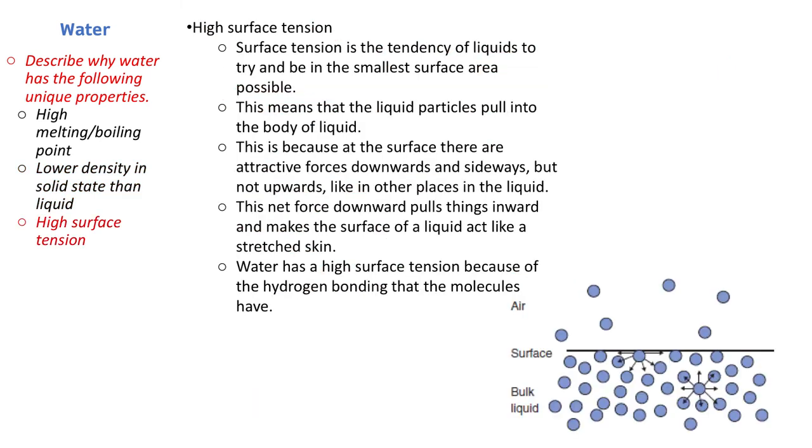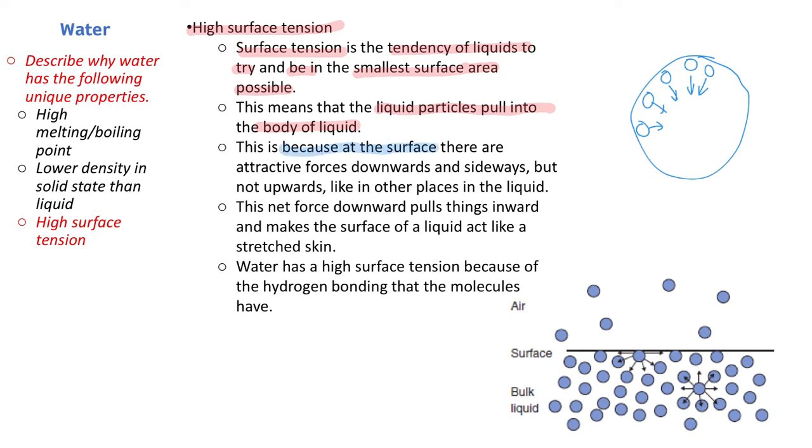Then finally, high surface tension. Surface tension is the tendency of liquids to try and be in the smallest surface area possible. This means that liquid particles pull into the body of the liquid. So here is a water droplet. The particles on the outside generally pull towards the inside.